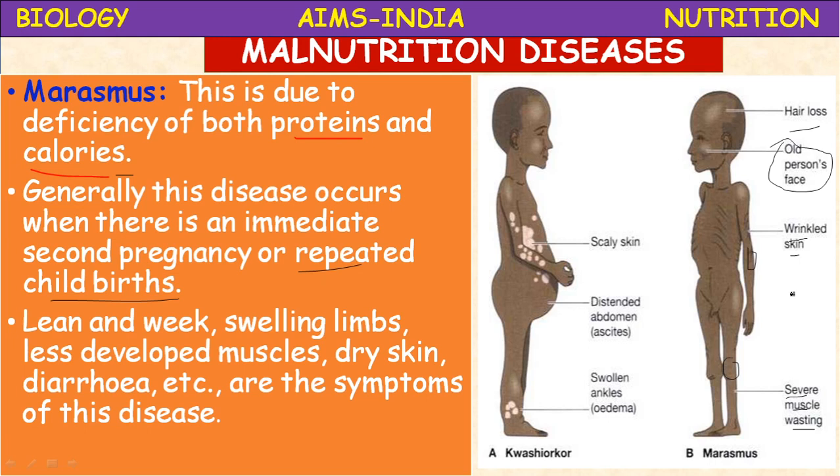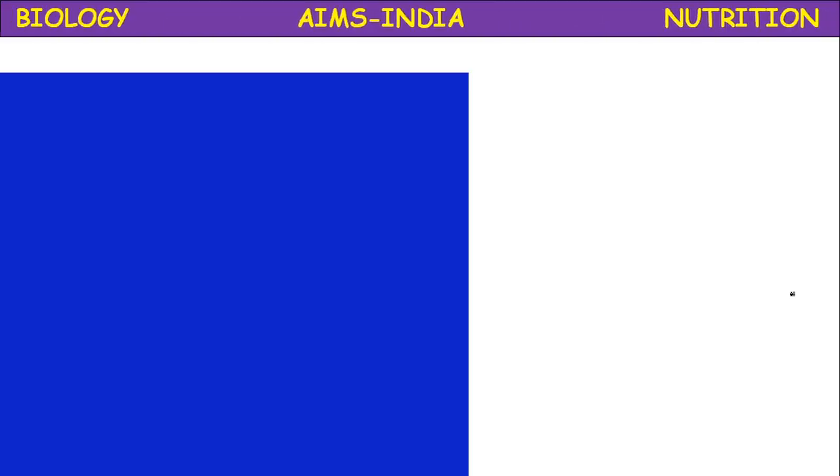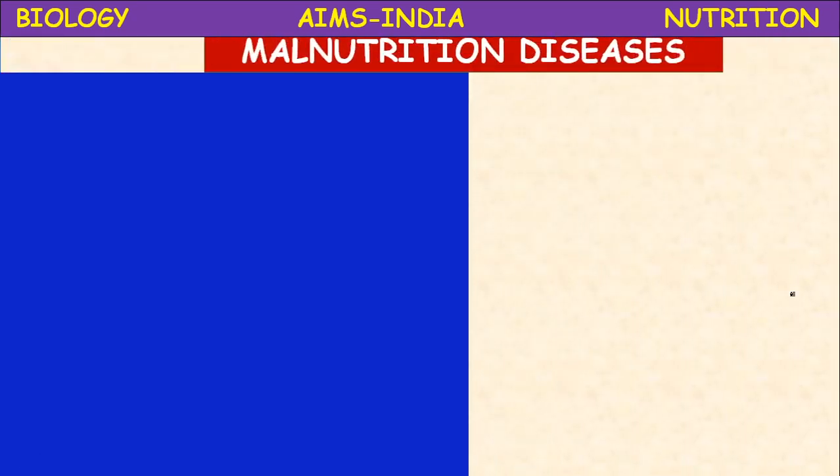These are all the symptoms of marasmus. So, what is the solution for this problem? The solution is compensating the deficient nutrient. The child must be given protein-rich food and a balanced diet, then the child will recover soon.